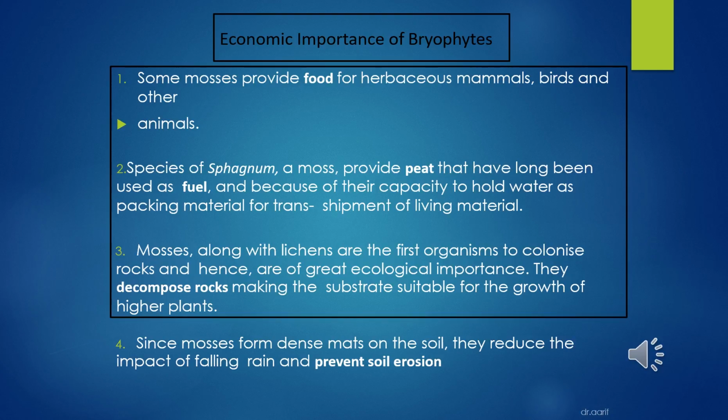Mosses along with lichens are the first organisms to colonize rocks and hence are of great ecological importance. They decompose rocks, making the substrate suitable for the growth of higher plants. Since mosses form dense mats on the soil, they reduce the impact of falling rain and prevent soil erosion. So bryophytes are divided into two classes, liverworts and mosses.